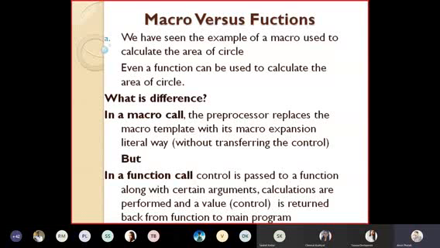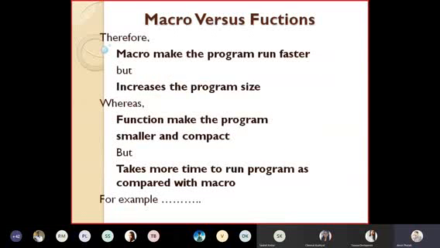And that is the reason the main advantage of macro is, now this part is very important. Okay, what is the difference? Therefore macro makes the program run faster. All of you clear? ह्याचा advantage काय आहे macroचा? Macro makes the program run faster. Okay, why is it running faster? Because it expands the code directly.